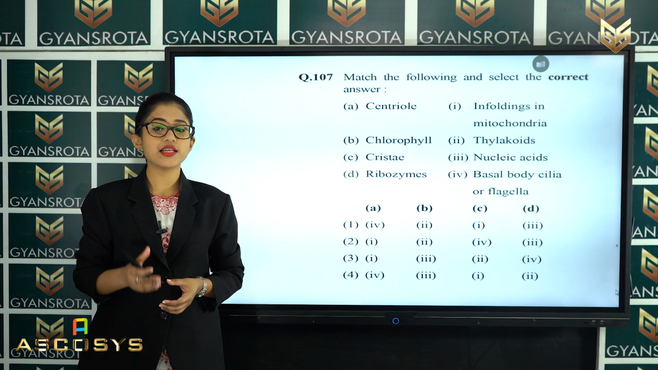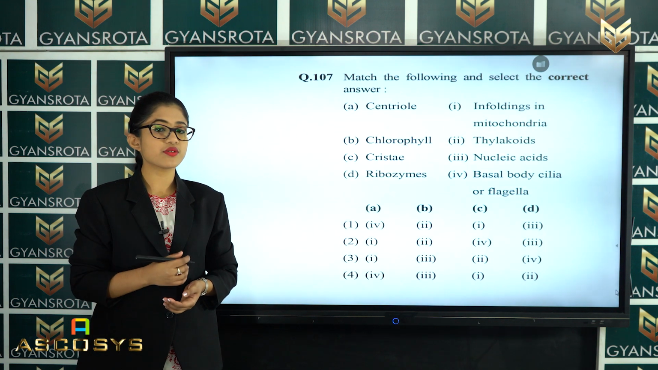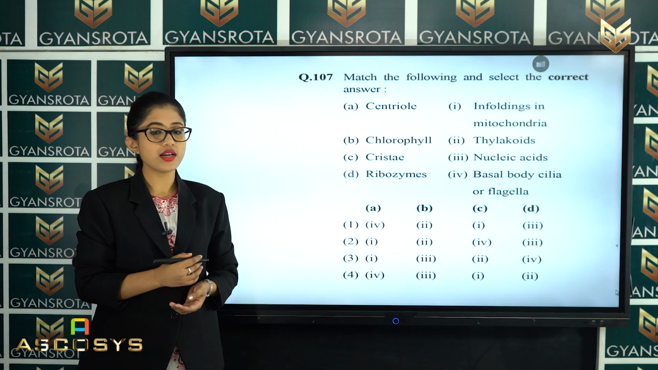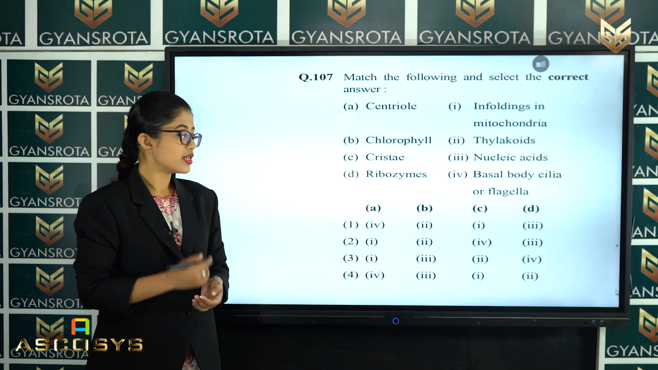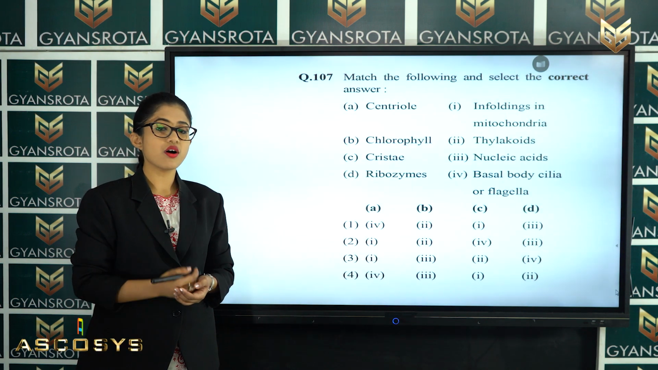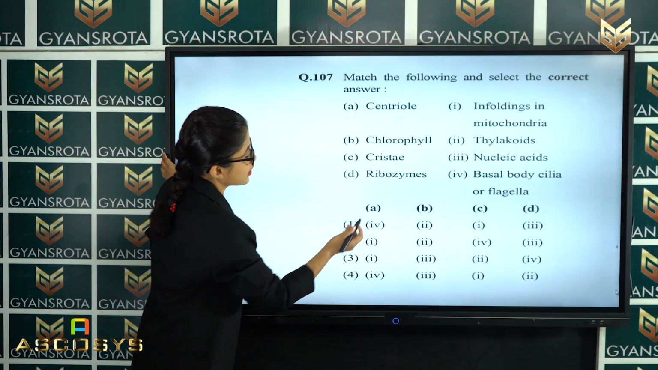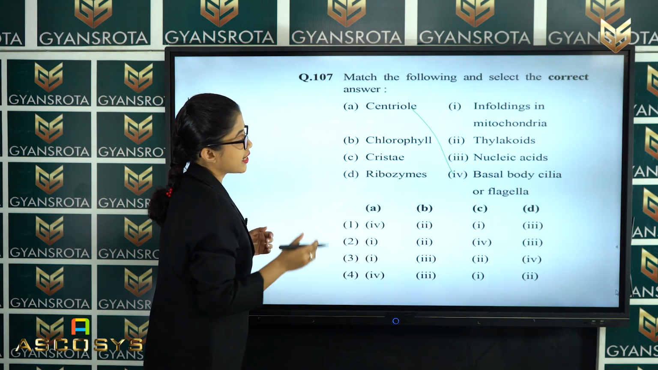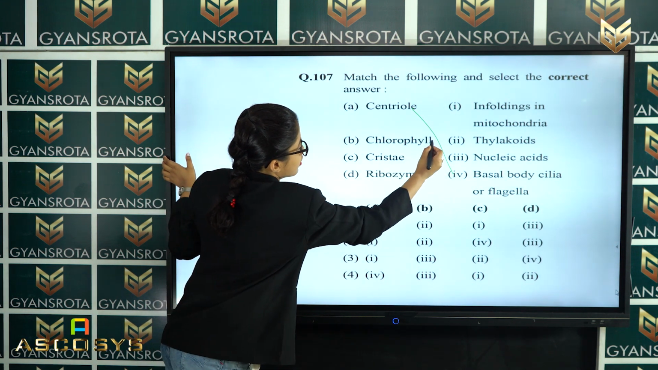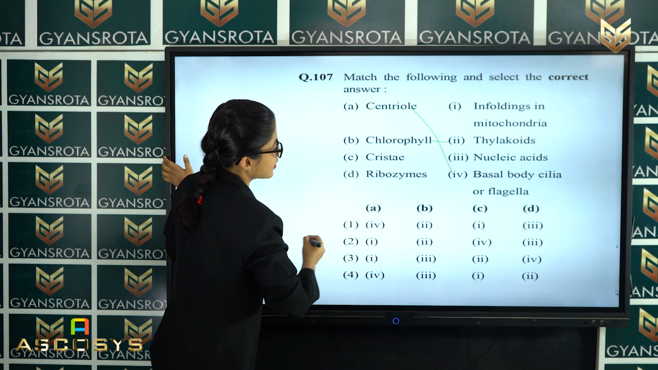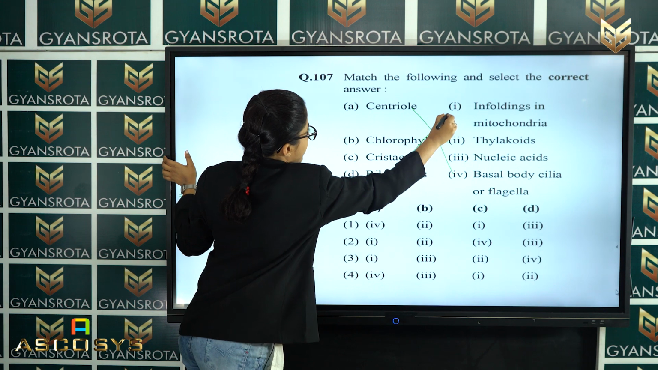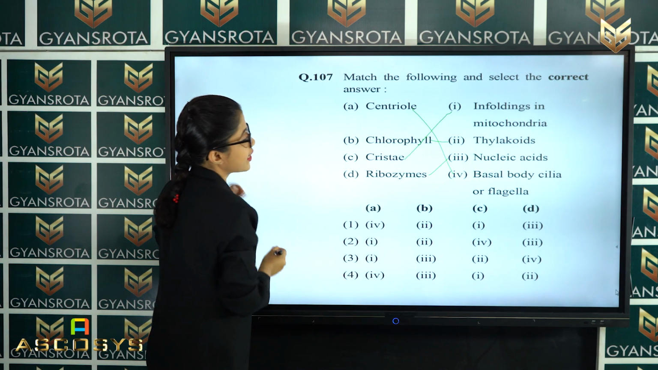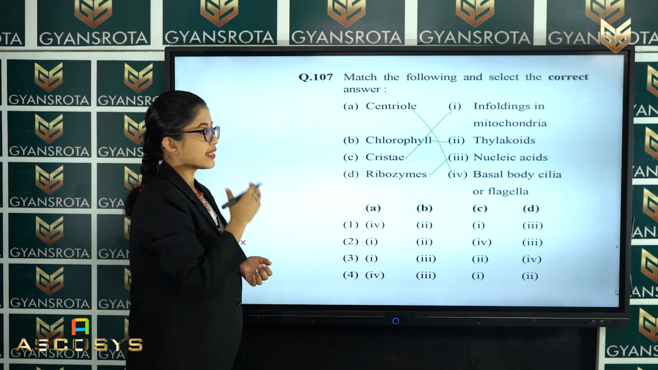So in the chapter cell, the unit of life, we have discussed the terms which are mentioned in column 1. So what we have to do in this question? We have to match the column 1 with the column 2 and then select the correct option from the options which are given below. So after matching, you can see here centriole matches with basal body of cilia or flagella, then chlorophyll matches with thylakoids, then cristae matches with enfoldings in mitochondria, and ribozyme is matched with nucleic acid. So this is the correctly matched answer.